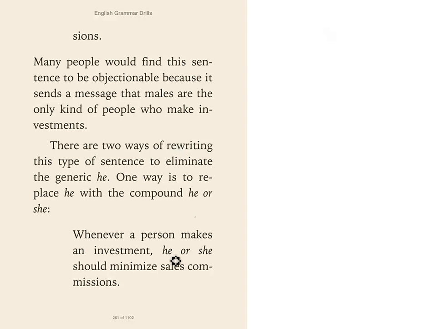Okay, one is to put like I did, whenever a person, singular, makes an investment, he or she, and many people put he/she. Okay, they don't put the or there, but he or she should minimize sales commissions. The antecedent, or the reference that these pronouns refer to, is person. Person is singular, only one person, therefore he or she has to be used. Okay, that's awkward. Like I said, nobody wants to read a whole paper with he or she in it.